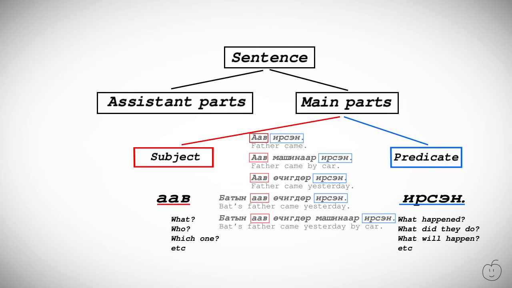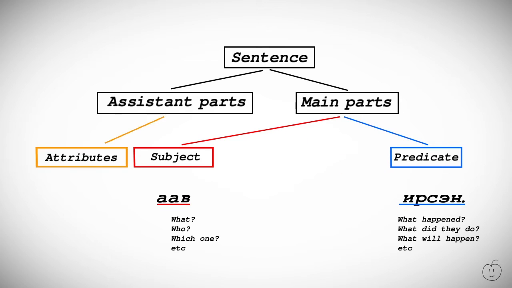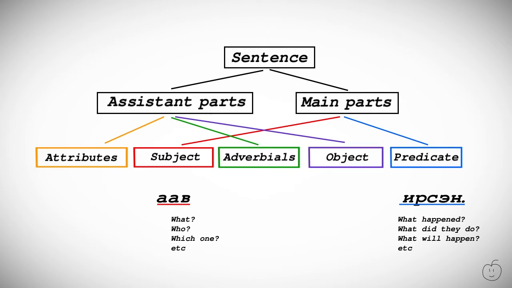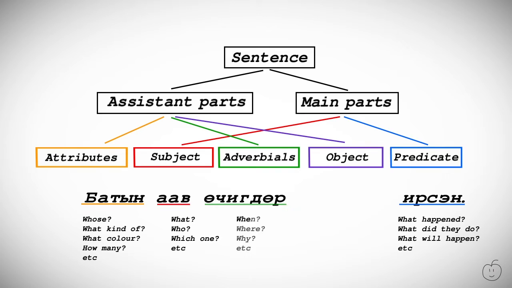Now the assistant parts of a sentence are attributes, adverbials, and object. Attributes describe the quality of a noun phrase. In our example, it's Batin. Attributes answer the questions like whose, what kind of, what color, how many, etc. Adverbials contain information about when, where, or why some action took place.